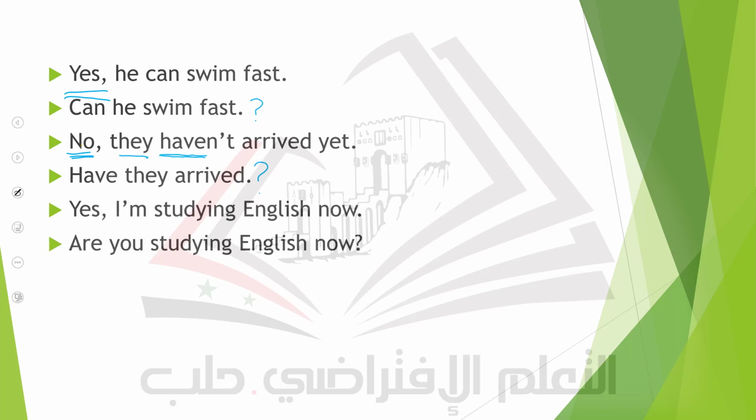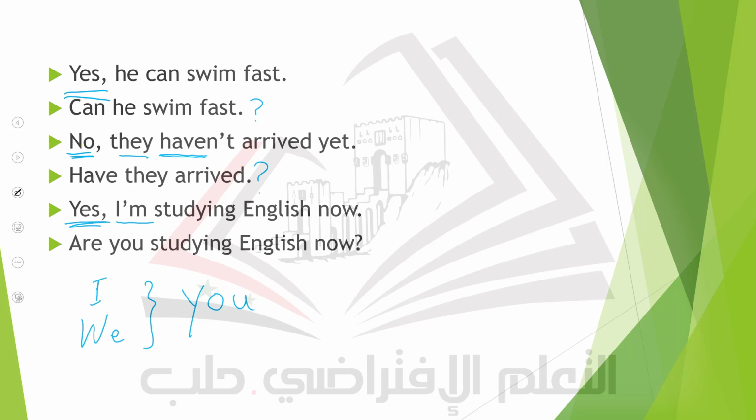Another example here, sometimes you talk to your friend and they will say, yes, I'm studying English now. What is the question? Here you pay attention, of course, that when we have I and we in the sentence and want to write a question, we change them into you, because you are asking your friend.